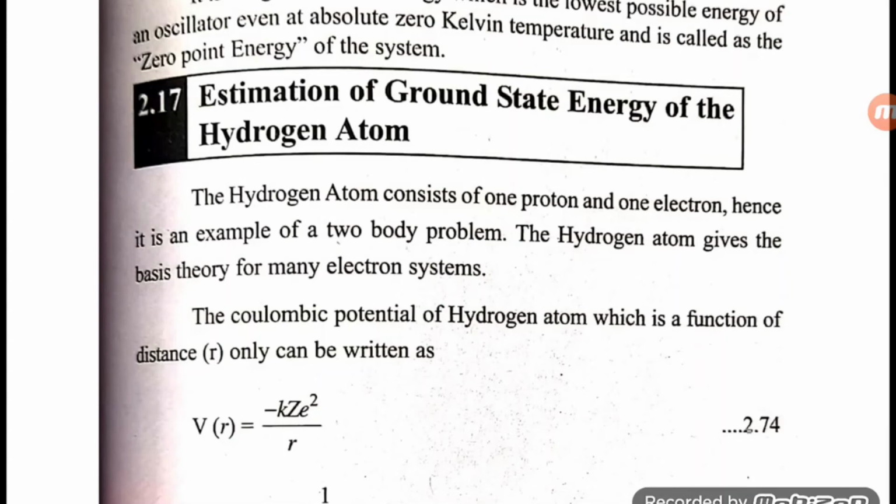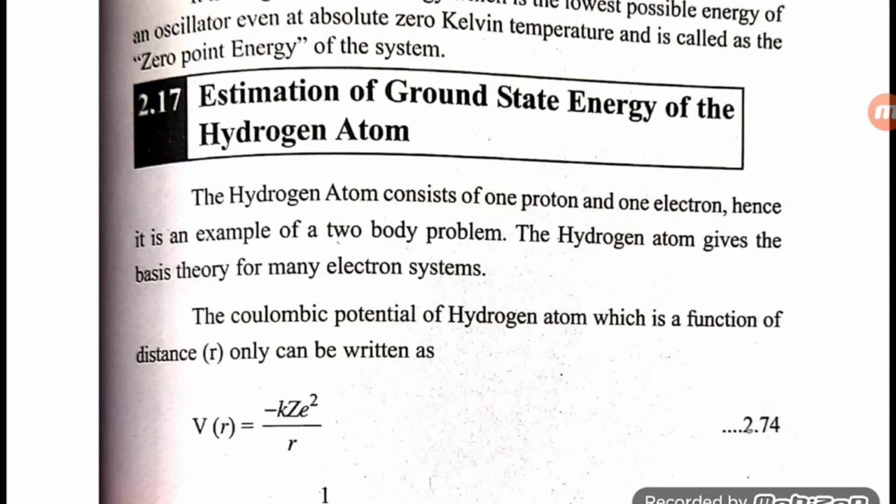Estimation of ground state energy of the hydrogen atom. The hydrogen atom consists of one proton and one electron. Hence, it is an example of two-body problem. A hydrogen atom gives the basic theory of many electron system.